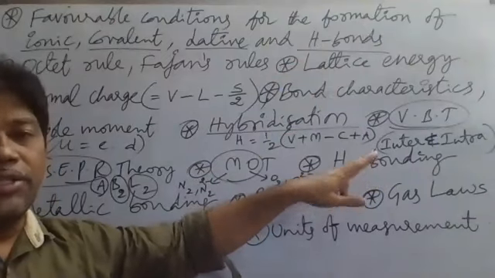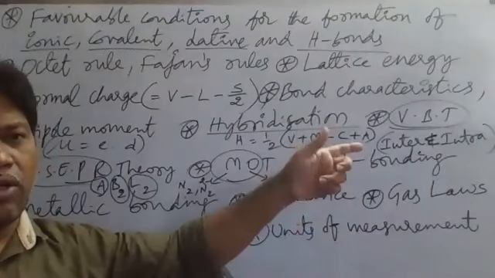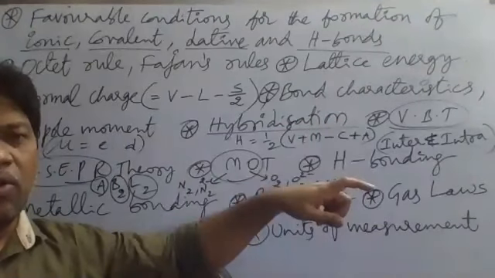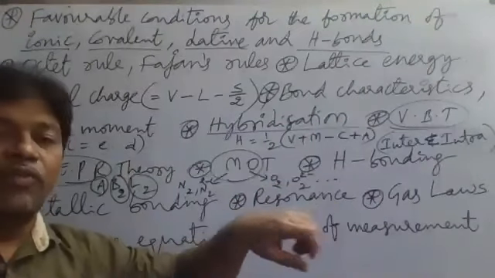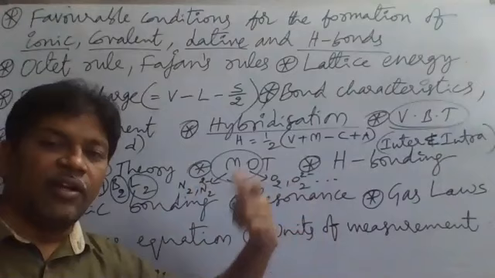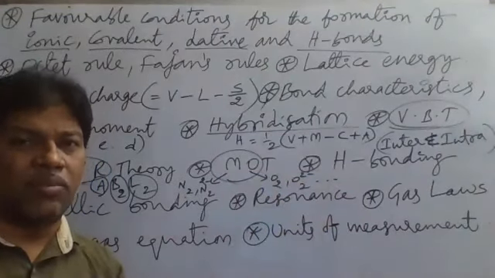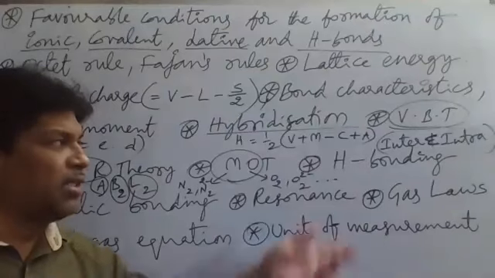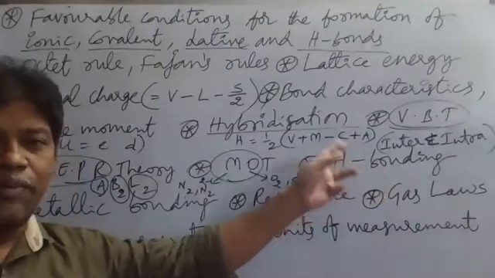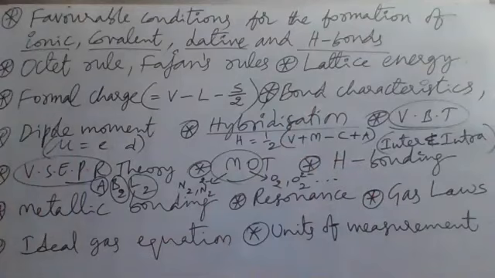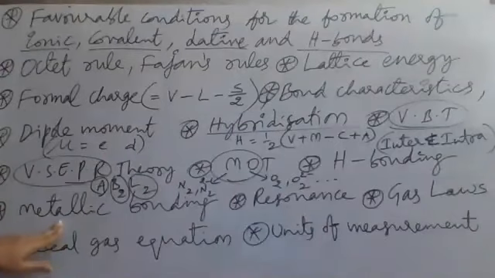Hydrogen bonding is of 2 types, inter and intramolecular. Intermolecular hydrogen bonding means hydrogen bonding formed between 2 molecules. Intramolecular means within the same molecule, between 2 atoms. We have to concentrate on examples for both intermolecular and intramolecular hydrogen bonding. After hydrogen bonding, what is the leftover concept of chemical bonding?